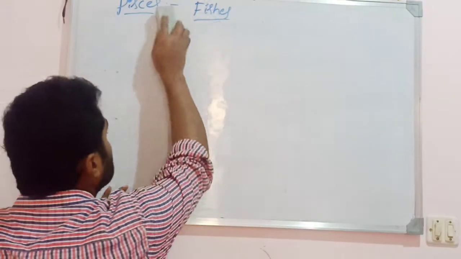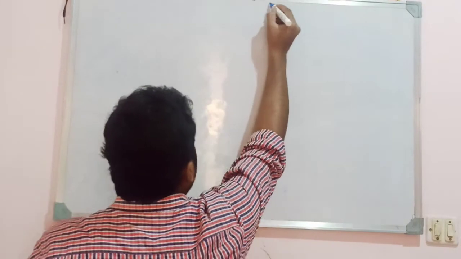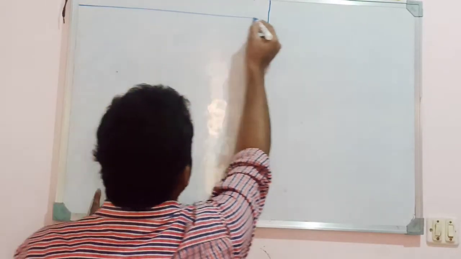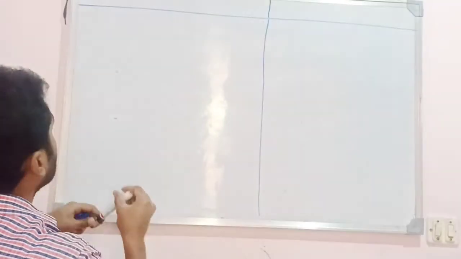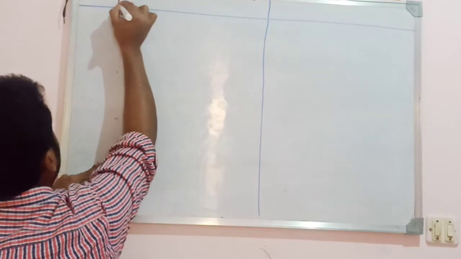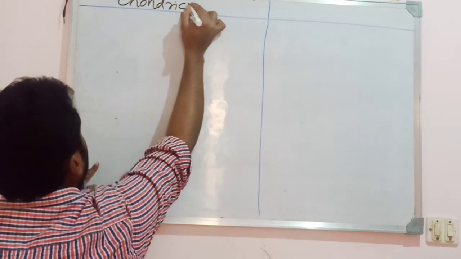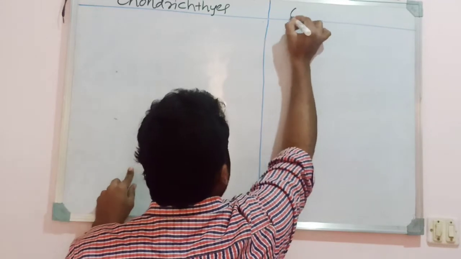Okay, so let us discuss the differences between the two groups of fishes, the Chondrichthyes and the Osteichthyes. The first group is Chondrichthyes and Osteichthyes.